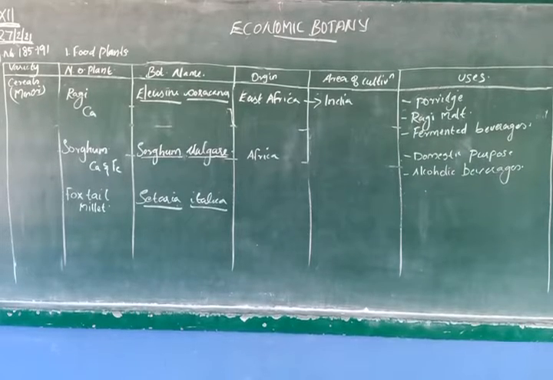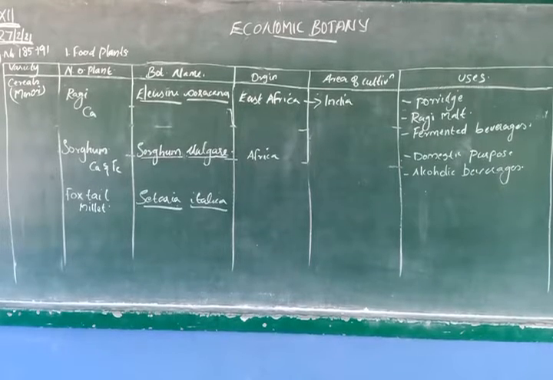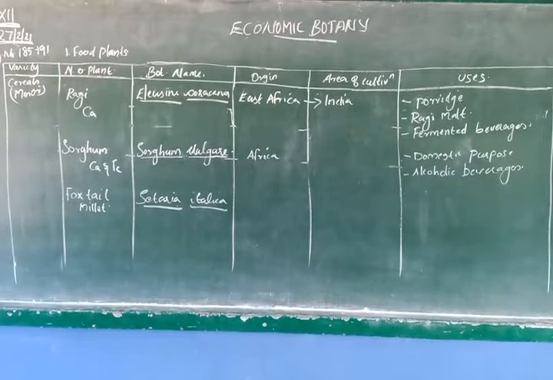If you take this millet as a food, it will improve our eyesight, and also it will strengthen our heart. Okay.